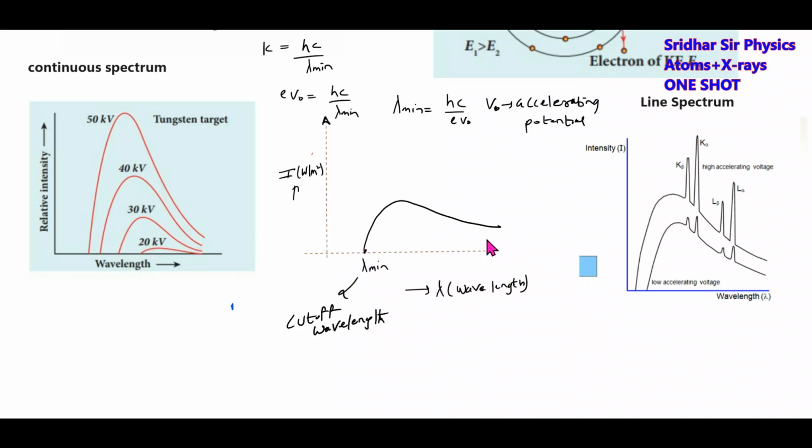What about the other electrons? Only a part of their energy will be converted into an X-ray photon. The curve will be of this kind. There won't be any photons whose wavelength is less than this. This is what happens with the continuous spectrum we are discussing. Then as you vary the accelerating potential, the peak of the curve will increase and the cutoff wavelength will decrease, because as you increase the accelerating potential, the cutoff wavelength decreases. A simple idea.